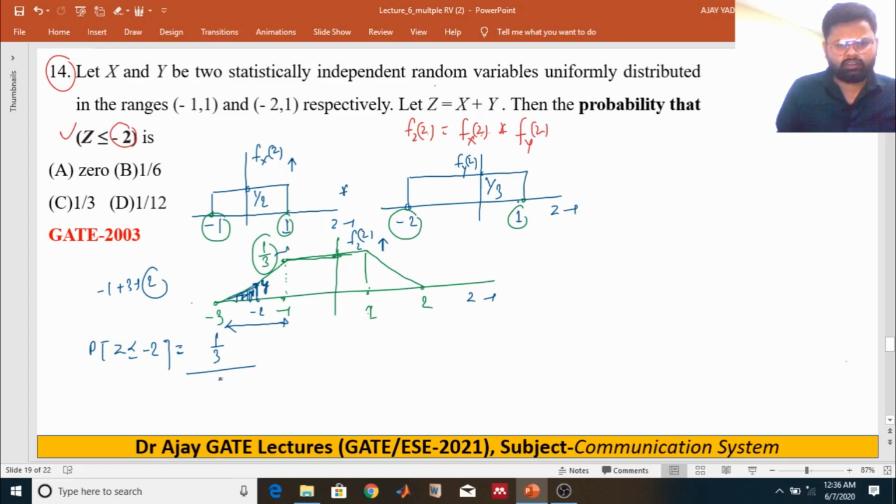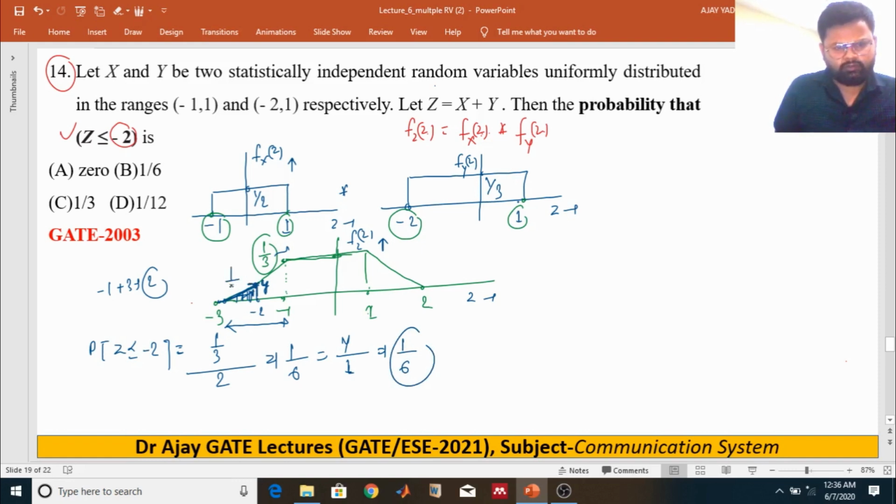The slope remains the same for this line also. So 1 by 6 is equal to change in y over change in x, which is 1. So the value of y is 1 upon 6.